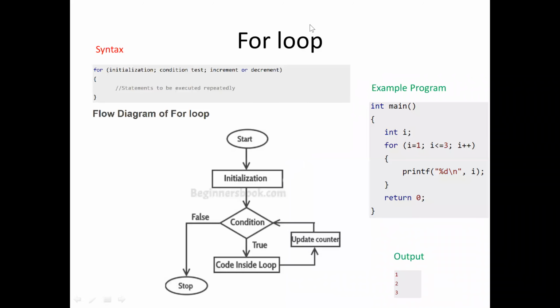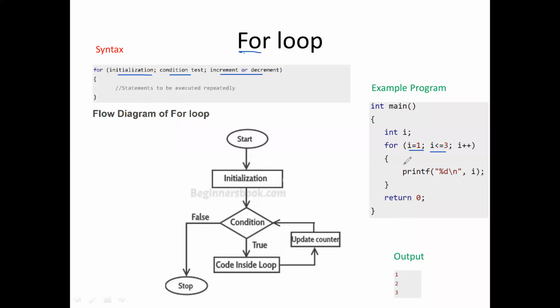And looping statements, like the for loop. The for loop has a syntax with initialization, for example i equal to 1, a condition like i less than 3 or less than or equal to 3, and an increment.